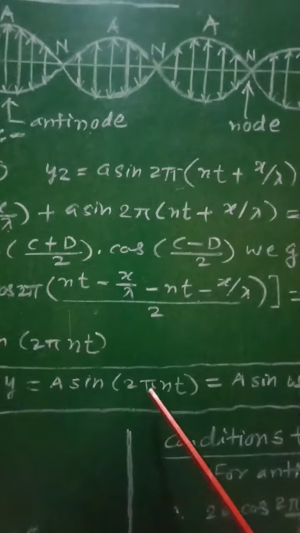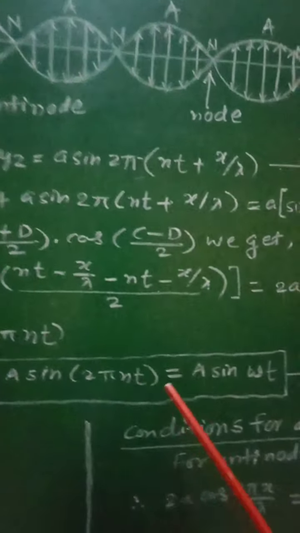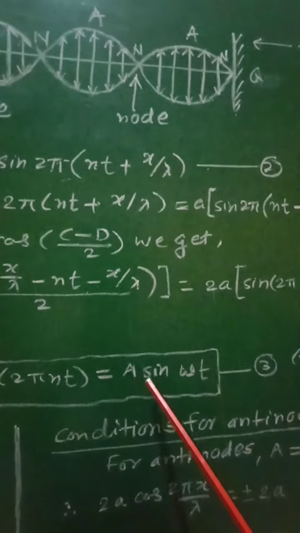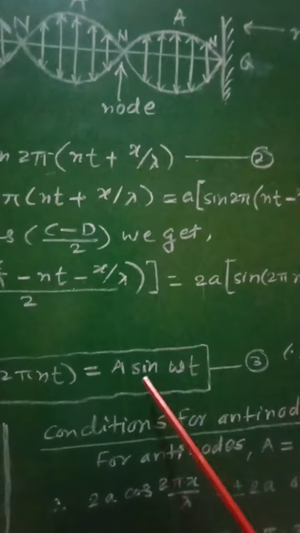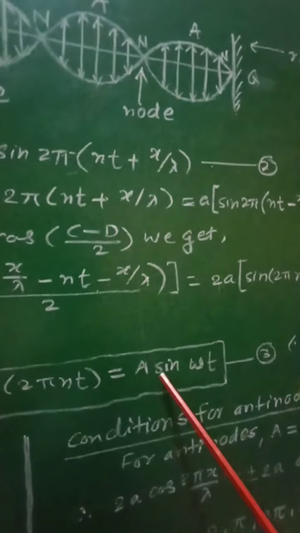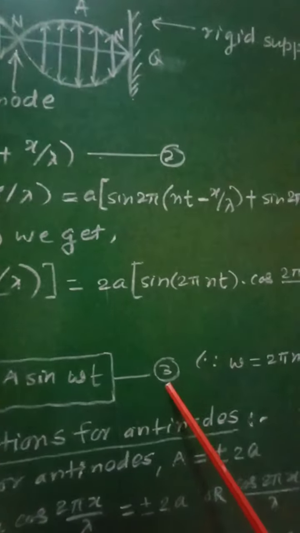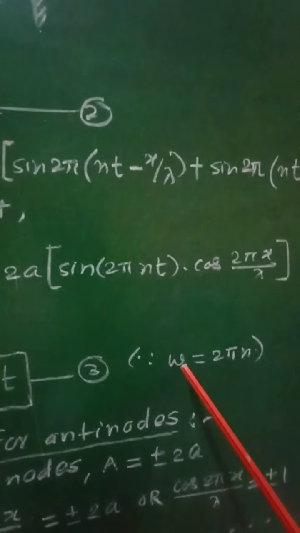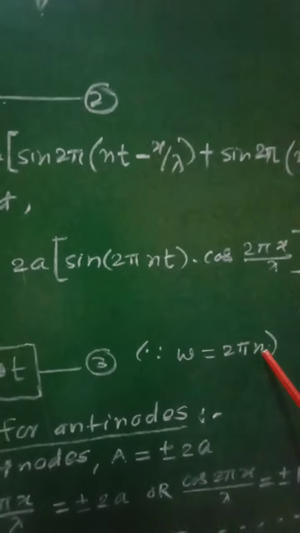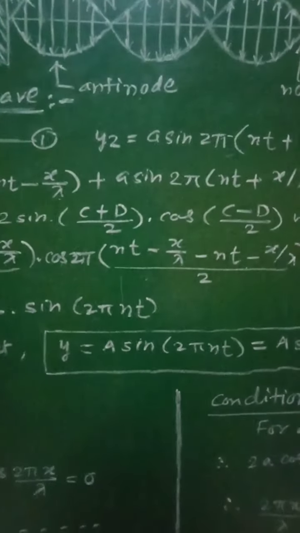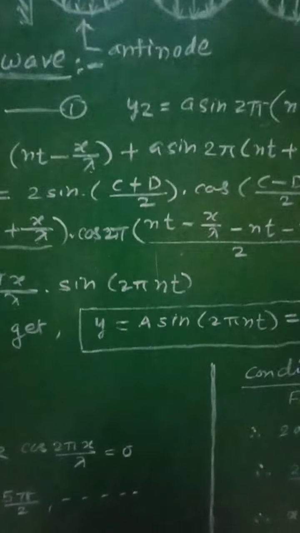Now 2 pi n is equal to omega, and therefore y will be equal to a sin omega t. This form will also represent the equation of a stationary wave or standing wave, equation number 3, since we have written here omega equal to 2 pi n. So this is regarding the equation of a stationary wave.